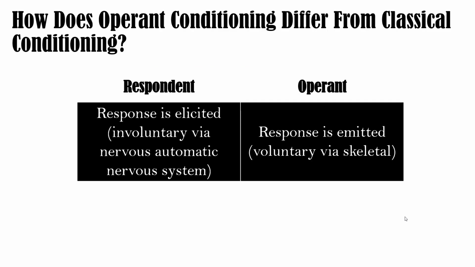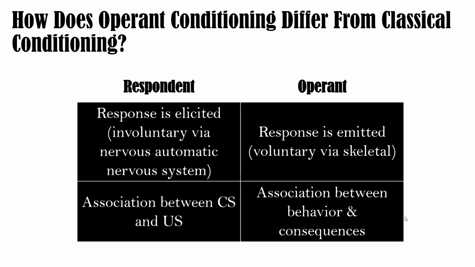Now, I do want to talk a little bit about the difference between respondent and operant conditioning. So respondent conditioning, the response is elicited, so involuntary. Operant, the response is emitted. And then respondent, there's an association between the CS and the US, and the organism responds to that association, essentially. And then operant, there's an association between behavior and consequences. So the organism emits a behavior and gets a particular consequence.